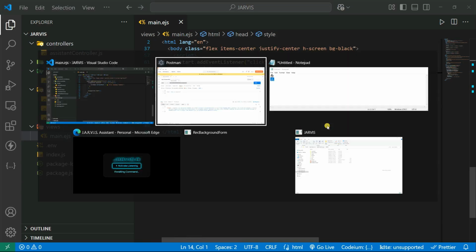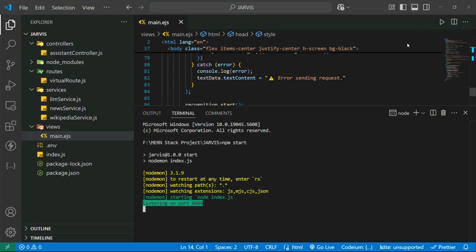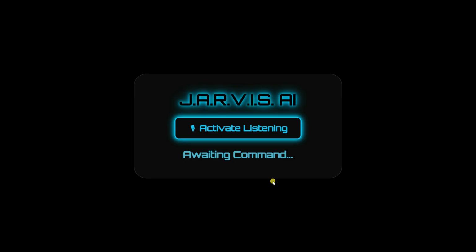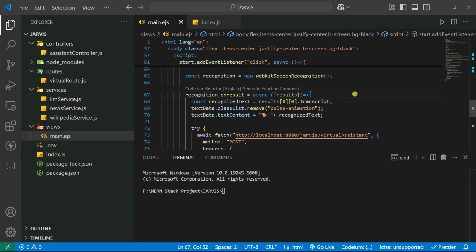Okay. Now let's start testing this out. So what I can do is simply go to the application, and check whether our service is running or not. If our service is running, now we can go here. Now click on activate listening. What is Python? It's not working just because we need to start the server again, because we made some changes inside our EJS file. That's why. So what I can do is start our server again. So let's say npm start, and after that it will work.